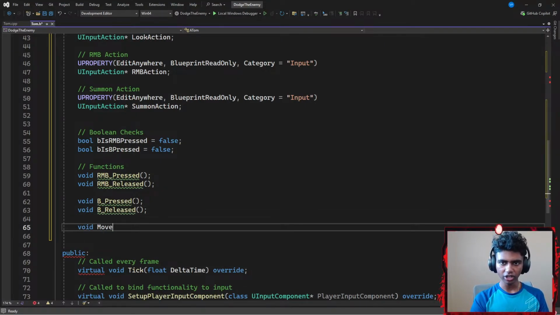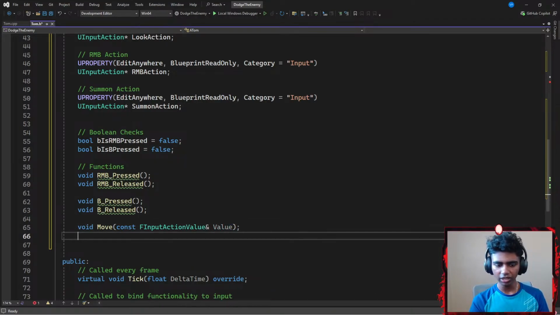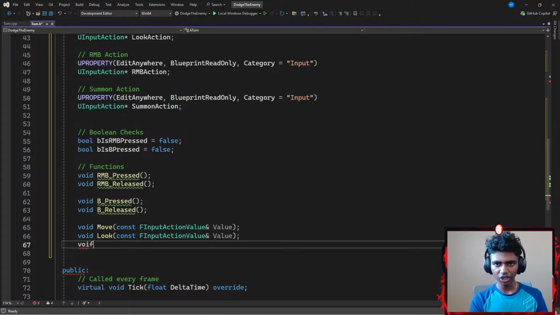called something like move function that now requires a constant parameter of, let's say, something like FInputActionValue, which would require the memory address of a values parameter, ending with a semicolon. Then I'm going to go with another void function called something like look that again requires a constant parameter of FInputActionValue that requires the memory address of a values parameter, ending with a semicolon. And then lastly, I'm going to require another void function for something like summon, because technically I'm going to go ahead and summon an object.